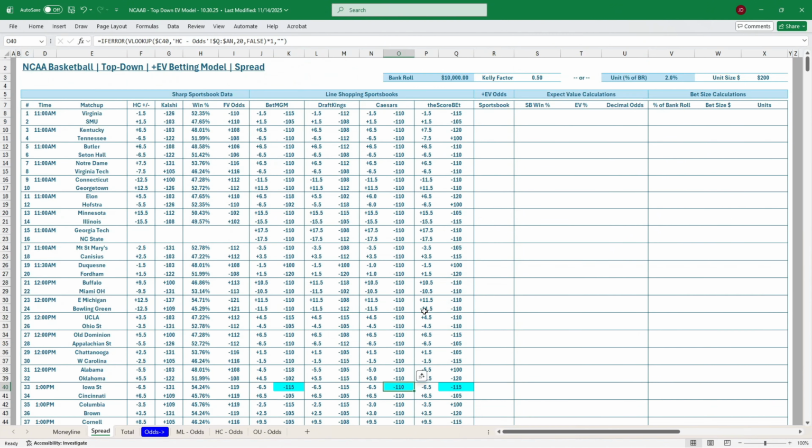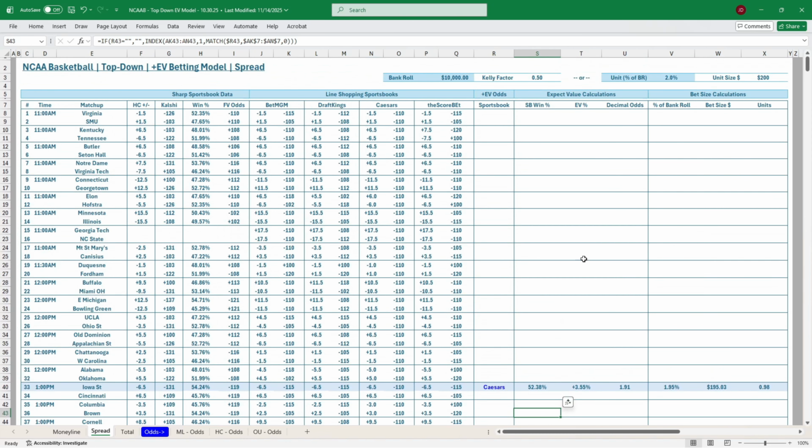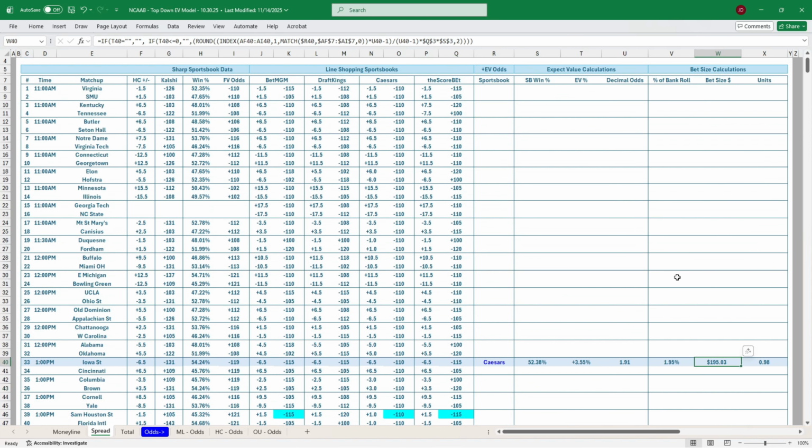You can see we've got Caesars at minus 110. If I select Caesars here from our Sportsbook EV odds, it's going to give me, based on our Kelly bankroll, the exact wager amount. So $195. We've got 52.38% chance, 3.55% EV. So that's a great EV play. We want to bet almost 2% of our bankroll, a full unit, or $195 if we've got $10,000 and a half Kelly. Same thing down here, Sam Houston State.